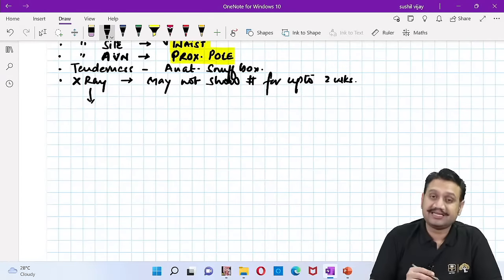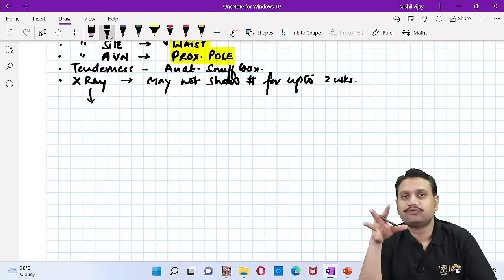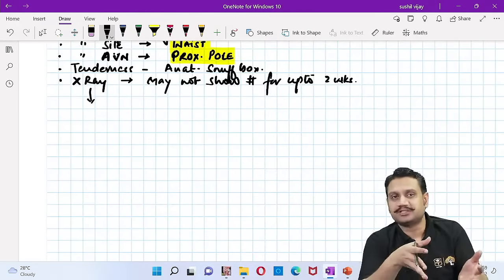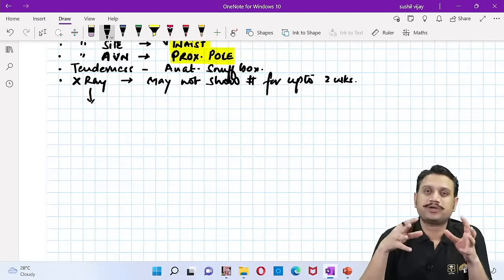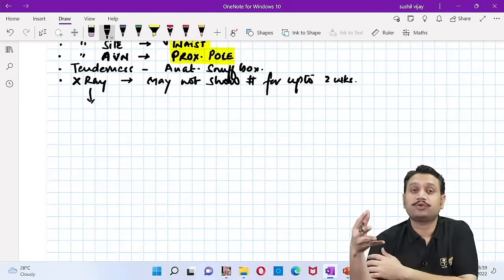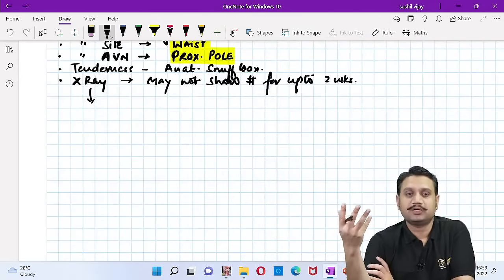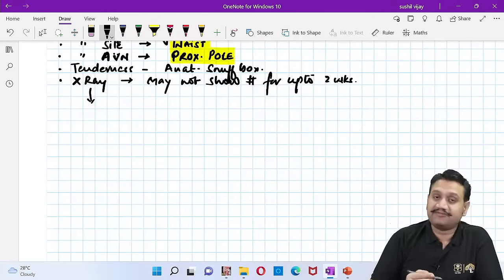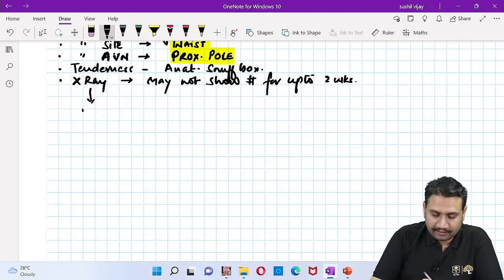Okay, so initially, what is my aim? Is my aim to find the injury or is my aim to treat the patient? So we always remember that in orthopedics, we are not running after the investigations. We want to relieve the patient. We want to treat the patient. Okay, so X-rays, if they are not showing any injury, the next step will always be the treatment.